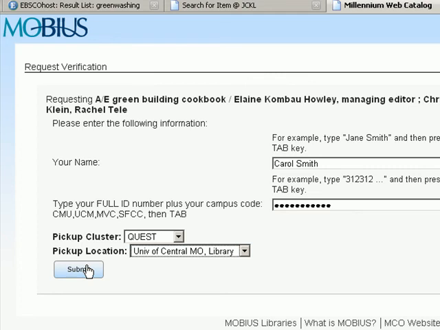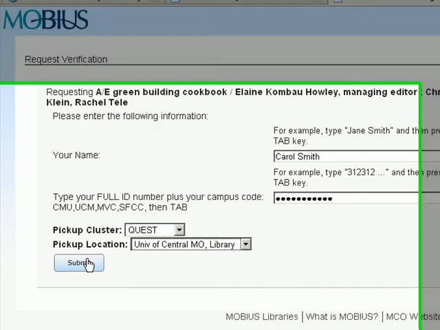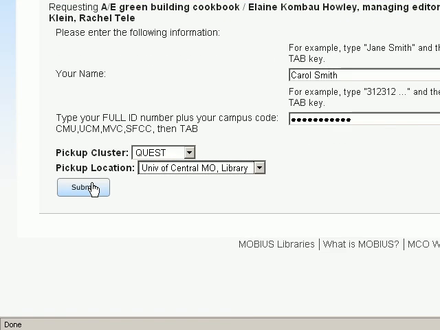So now the entire state is your library when it comes to books, as long as you manage your time. This is something that takes a few days, so if it's the night before an assignment is due, ordering books in via MOBIUS is not an option to you. All right, let's go on and move to the last tutorial for the week, where we're going to look at how to actually use interlibrary loan for ordering books if MOBIUS does not have the book that you want.